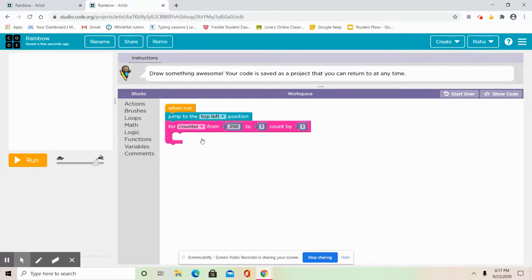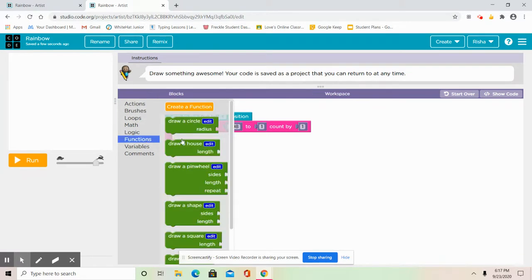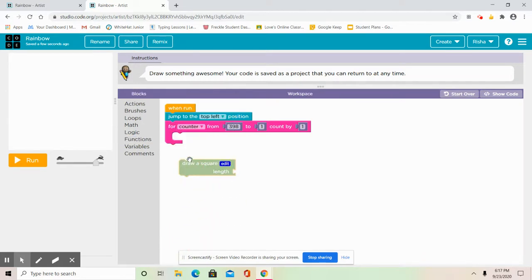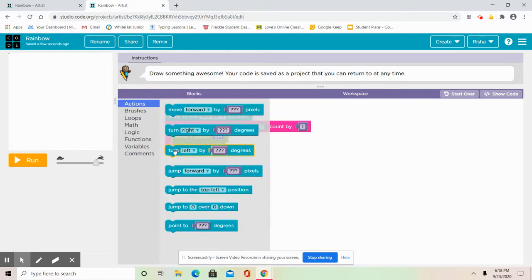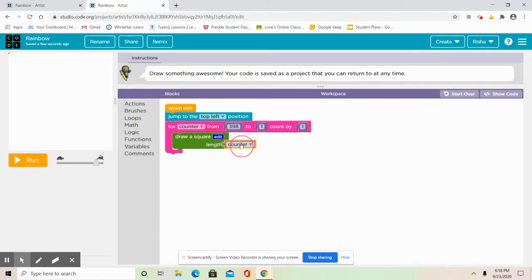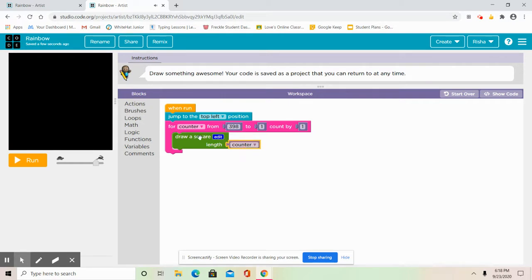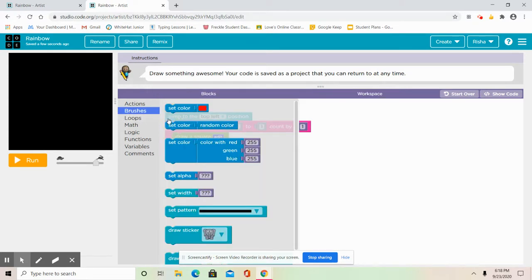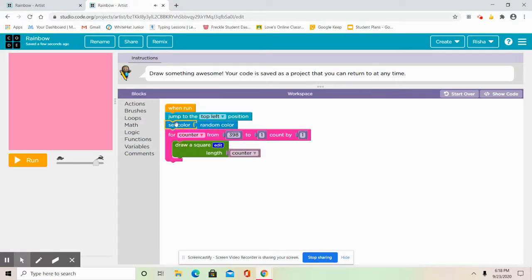So after that, in that, I'm going to go to functions and get that draw square function. So the function helps us draw a square, but inside that function, they have a real code. So I'm going to set the length to a variable. So if you go to variables and you get the counter, it's going to look really cool. So you see, right away, I got my background. So if you want it, you could just keep it plain like this, or you could go to brushes and set a color, or set a random color. I want mine to be a random color, so I'm just going to keep it like that.